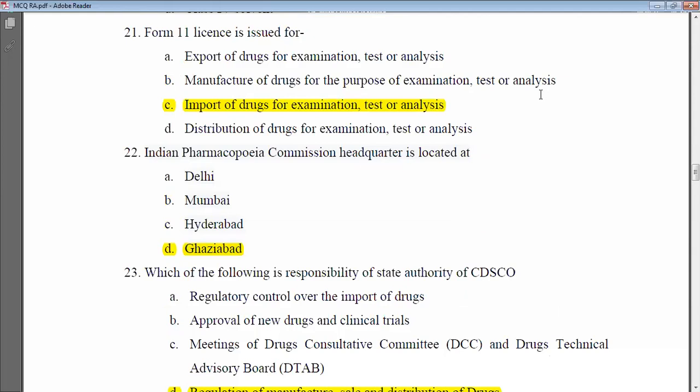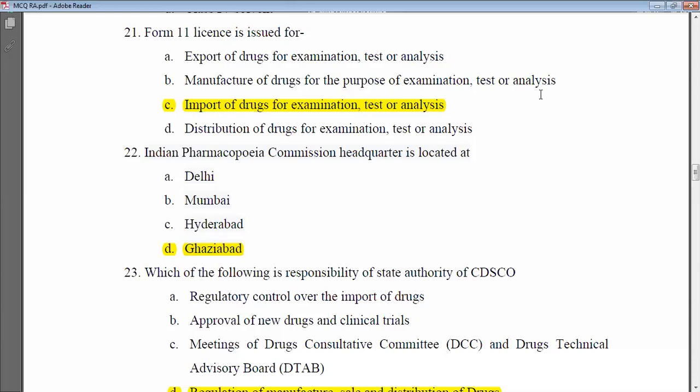Okay. Next MCQ is, Form 11 license is issued for. Form 11 license is issued for what? The different options are export of drugs for examination, test, or analysis. Second option is the manufacture of drugs for the purpose of examination, test, or analysis. Third option is the import of drugs for examination, test, or analysis.